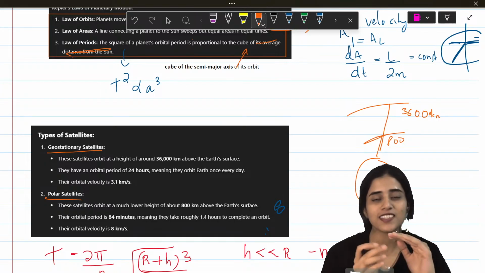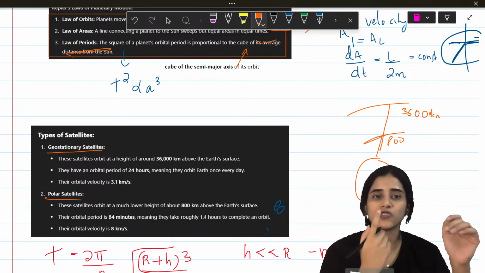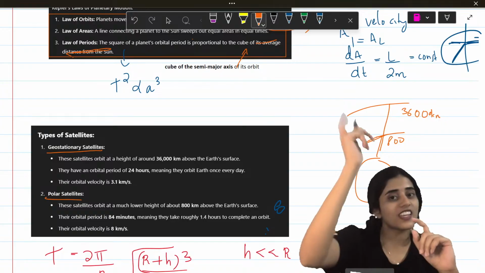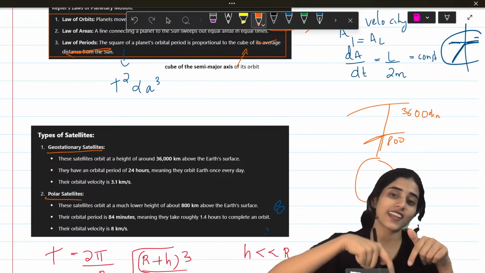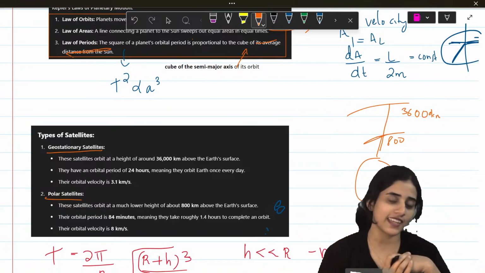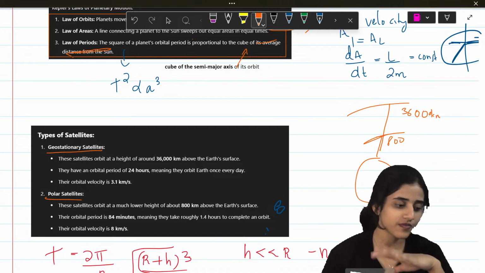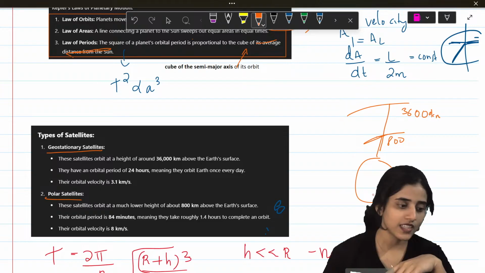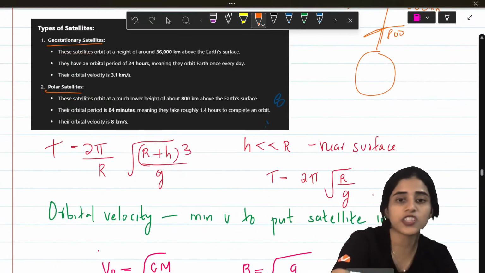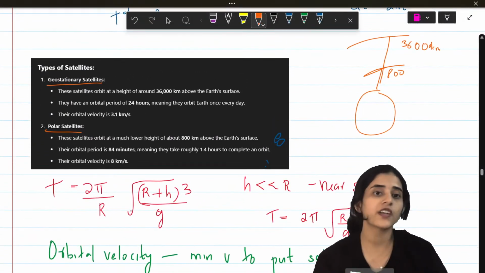Imagine how fast it is. In 1 second it will move 8 kilometers. But geostationary takes 1 second for 3 kilometers. Here they cover 8 kilometers in 1 second. So that's the difference between geostationary and polar satellites.